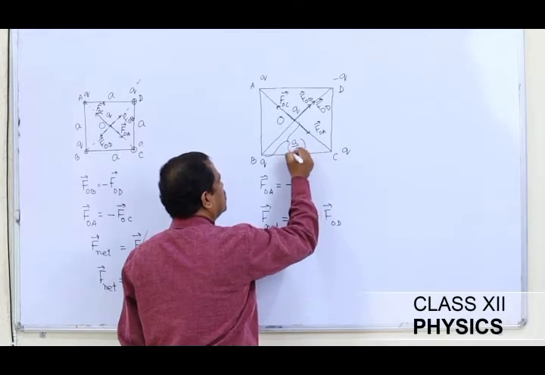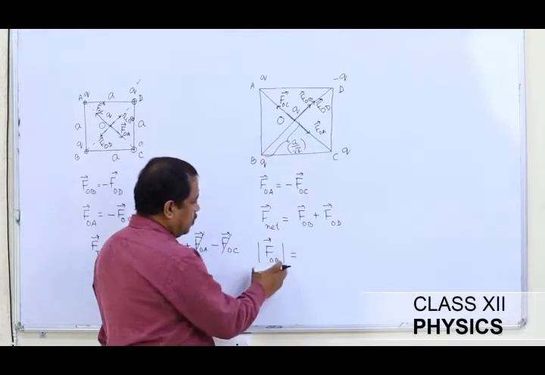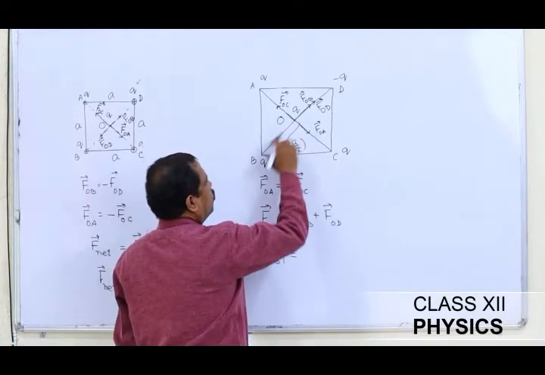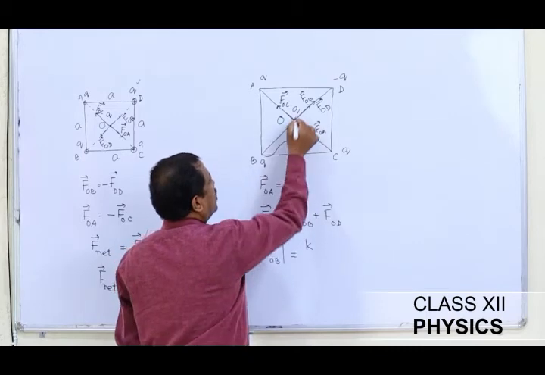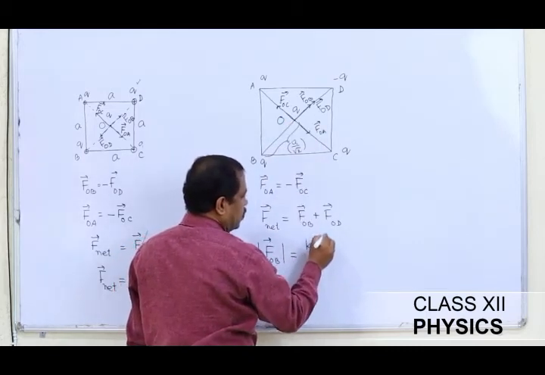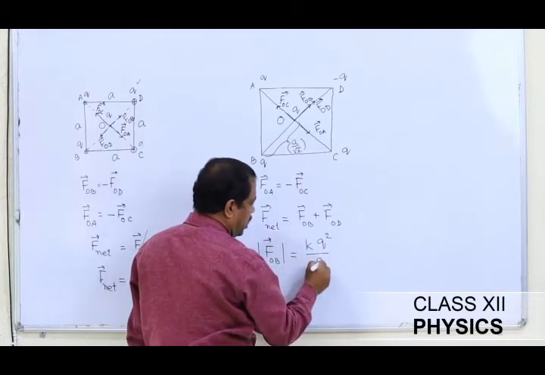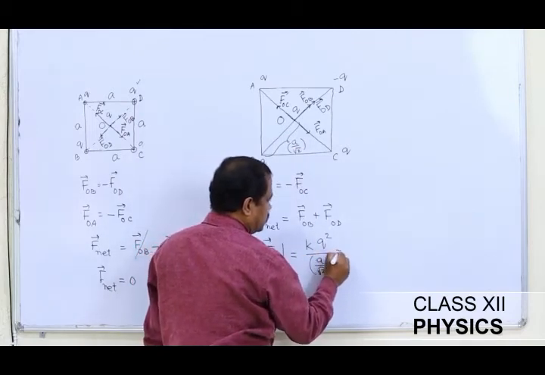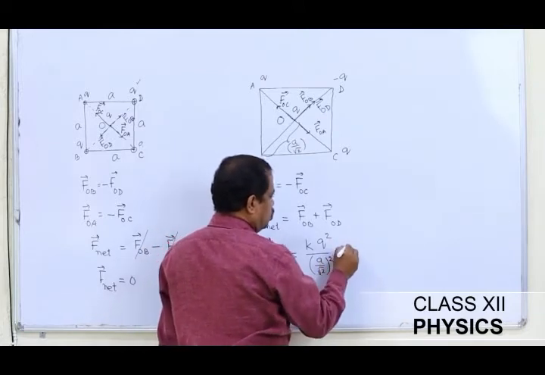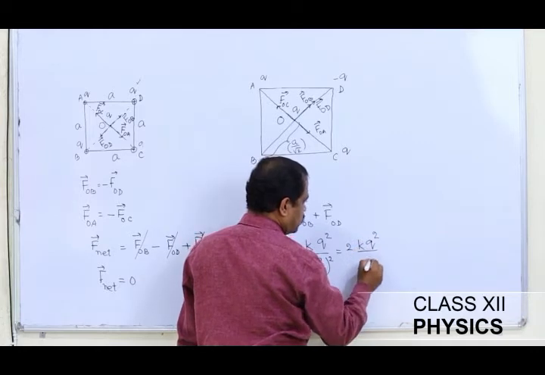This will be the distance between B and O, or say OB. So the force FOB will be K into Q times Q, so this is Q square divided by distance square, A by root 2 whole square, which comes out to be 2K Q square by A square.